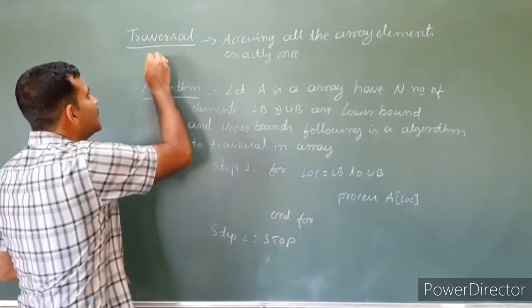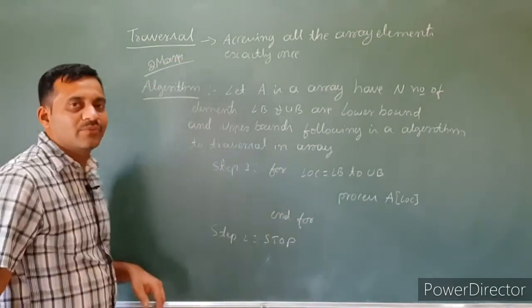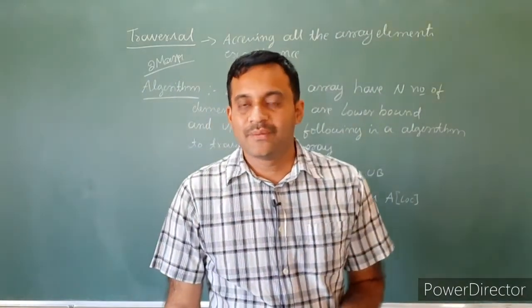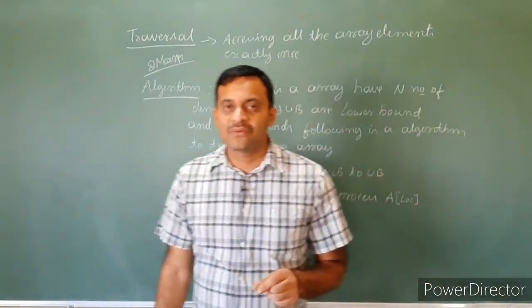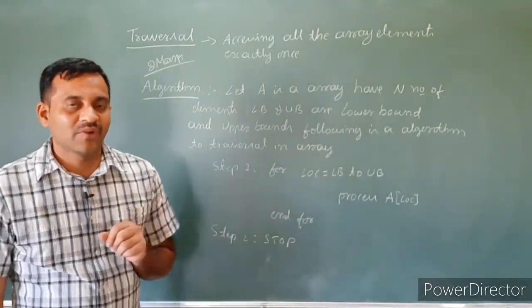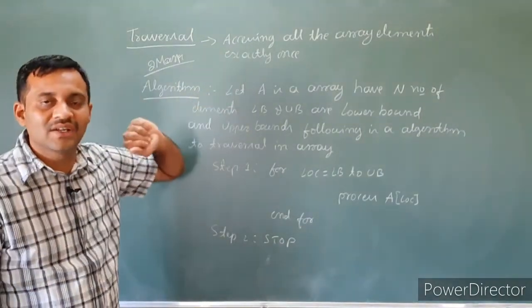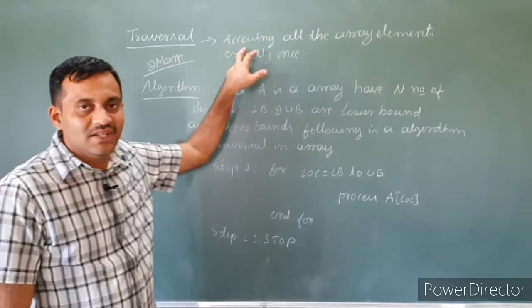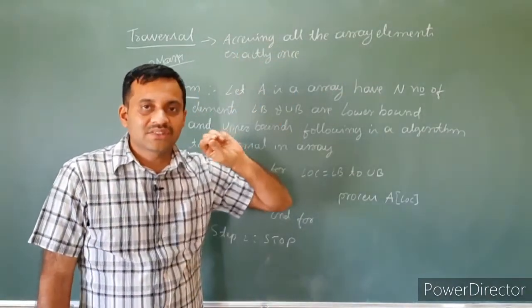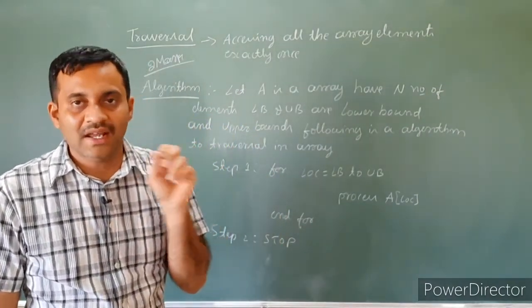It is asked for 2 marks: write the algorithm of array traversing. In a data structure examination, most of them ask for an algorithm, not a program. You have to practice algorithms very carefully. First we have to write the definition. What is traversal? It is a process to access all the array elements exactly once. Only once we have to access array elements.